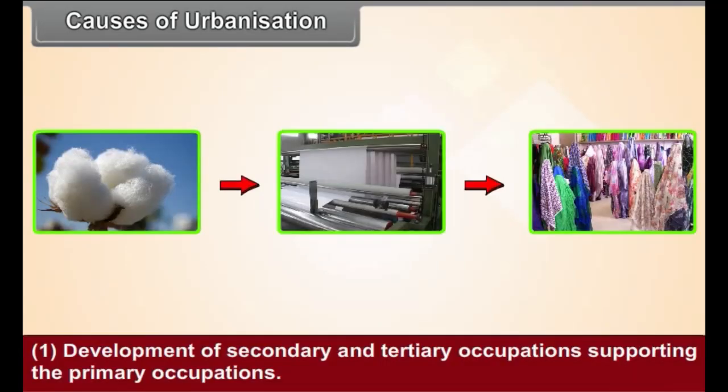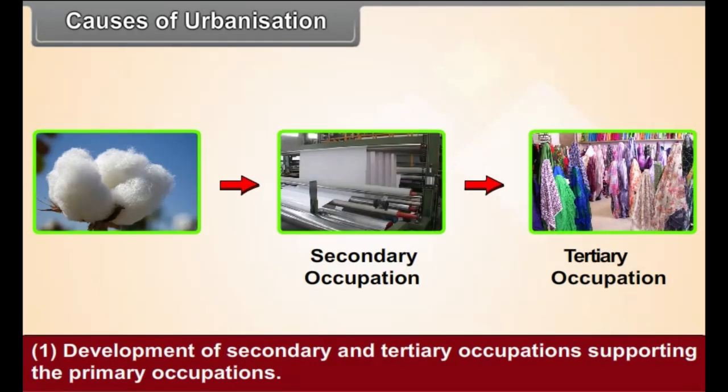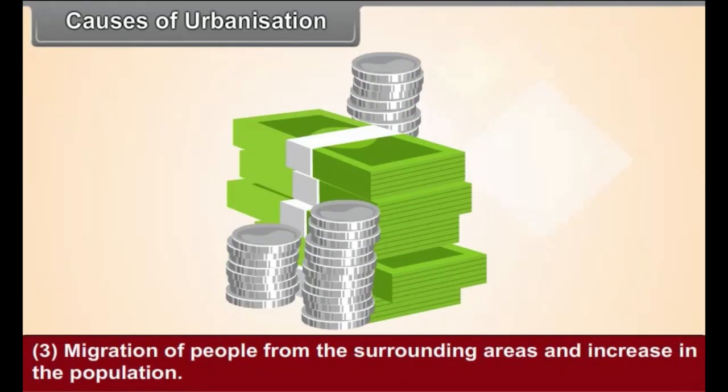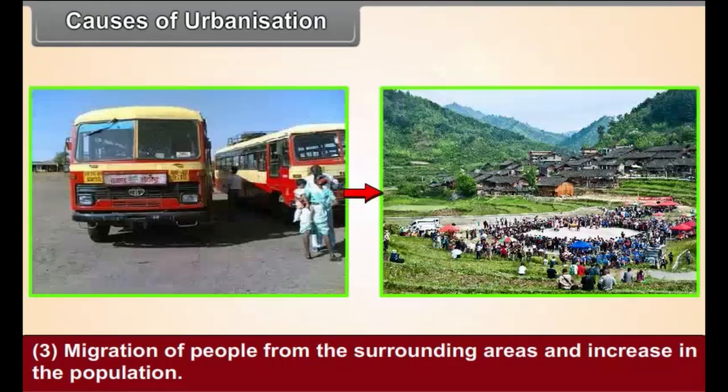Causes of urbanization. Development of secondary and tertiary occupations supporting the primary occupations. Increase in employment opportunities. Migration of people from the surrounding areas and increase in the population.